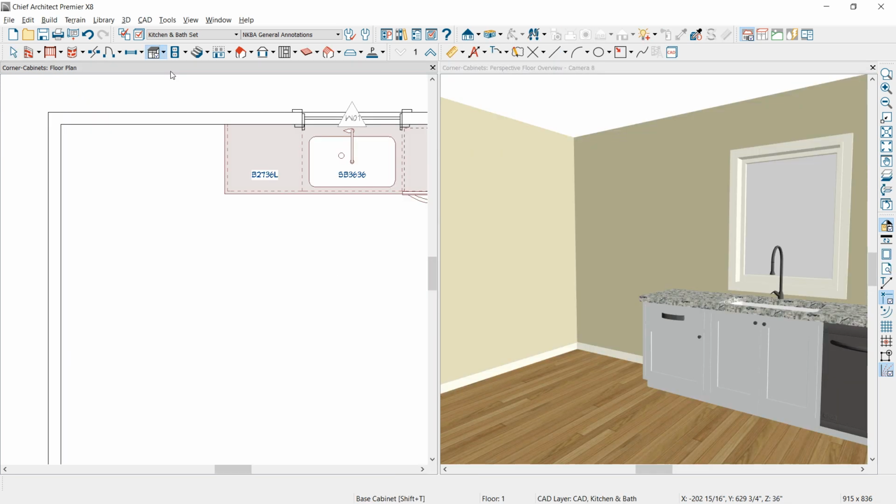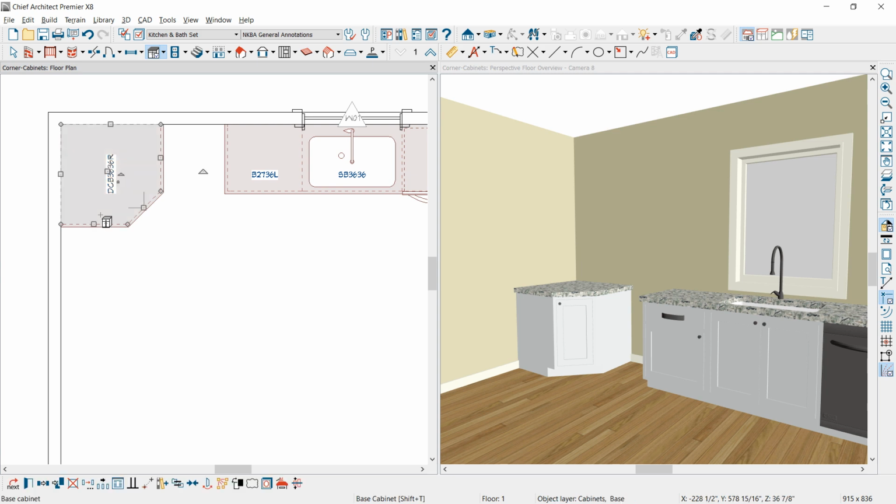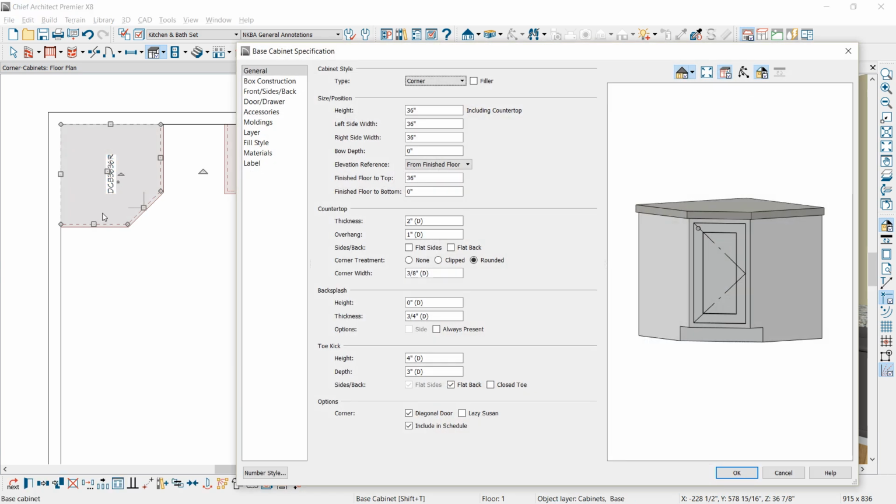When you place a cabinet in Chief Architect using the base cabinet tool, and you approach the corner of the room, move the cursor towards the corner, the outline of the cabinet becomes a corner cabinet, and when you click and place it, it will become a corner cabinet. You can modify that corner cabinet simply by double-clicking to open it up. If you want to change the front of this to a pie cabinet, down in the lower section of the dialog is the diagonal door. If you remove that, it will become a pie cabinet.